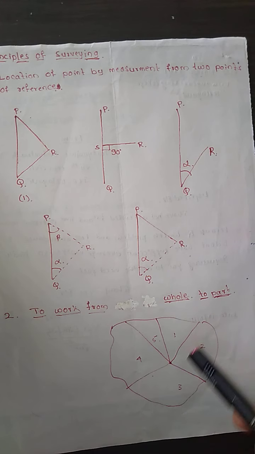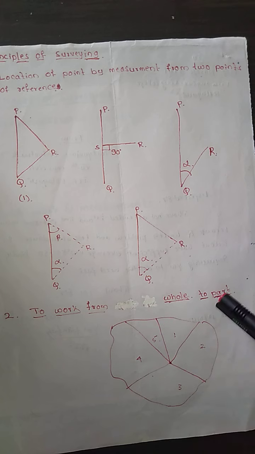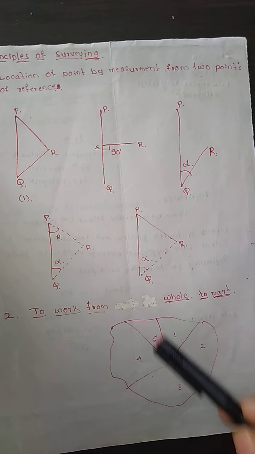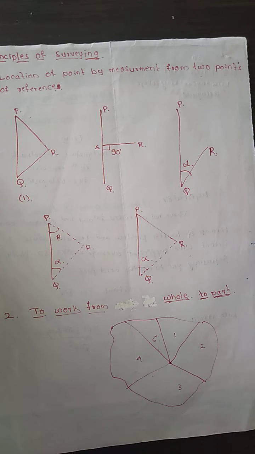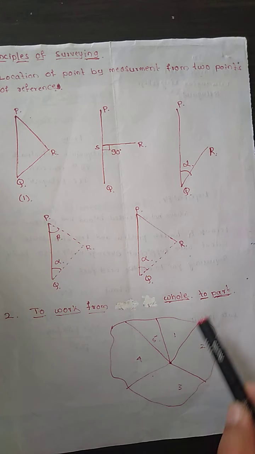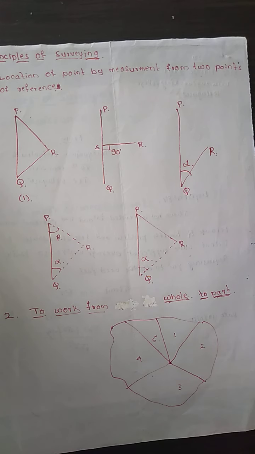We divide that particular site into a number of triangles, 1 2 3 4 5, for example I have shown it. Then we calculate the area of these triangles very accurately with the highest precision.